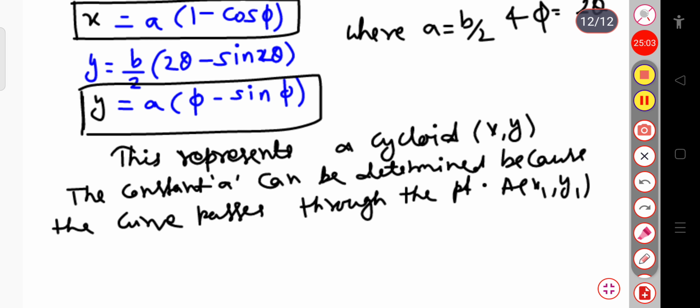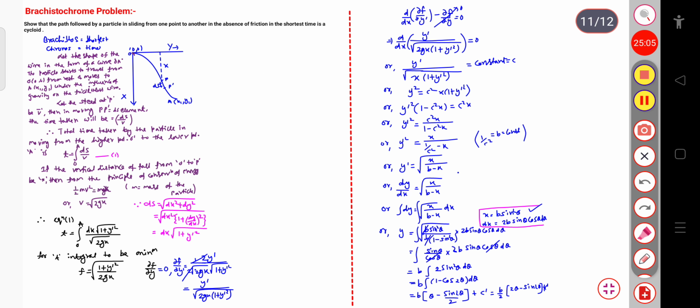So in this way you can see the path followed by the particle when you slide from the point O to the point A. So when there is no friction, we can consider this a frictionless way. So here the shortest time path is the cycloid.